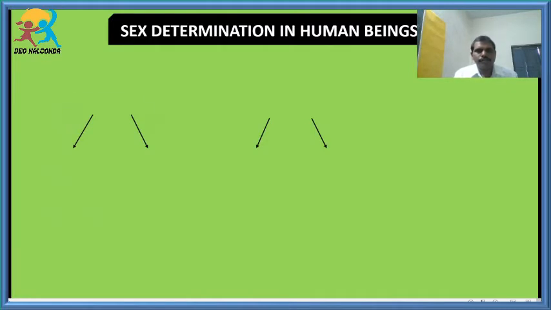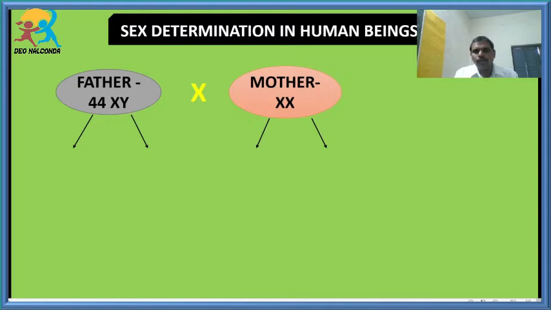Students, you see here, the father has how many chromosomes? 44 chromosomes. They are called autosomes, and XY are called heterogametic chromosomes. When you come to the mother, 44 chromosomes, and XX gametes.